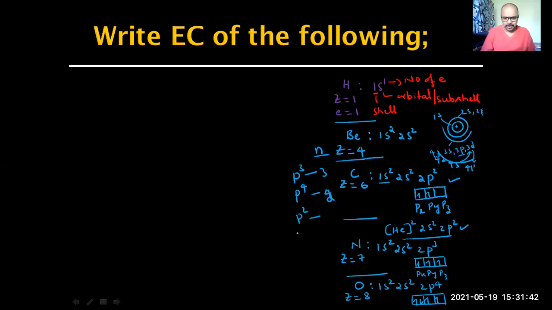P2, how many unpaired electrons? 2. Sir, 4? Sir, there are only 2 electrons. Out of 4, I have added only 2 electrons to the p subshell.